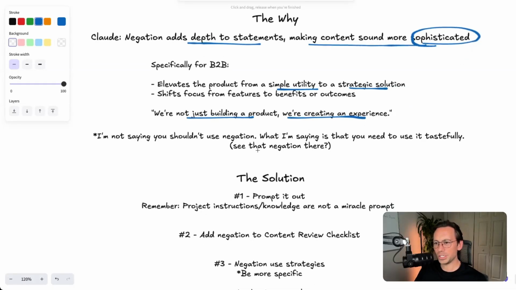So I want to stop here and just say that I'm not saying you shouldn't use negation. What I am saying is that you need to use it tastefully. And that's the word, right? With any writing and with any AI, we need to use it tastefully. I wrote this and I noticed afterward there was a little negation. So I'm not saying you shouldn't use it, but we need to use it tastefully. And this is how AI is going to elevate our writing.